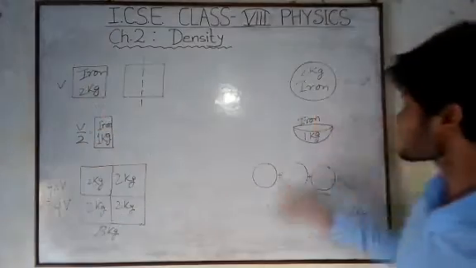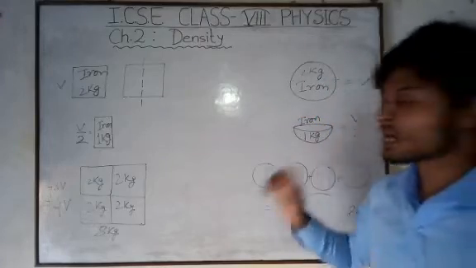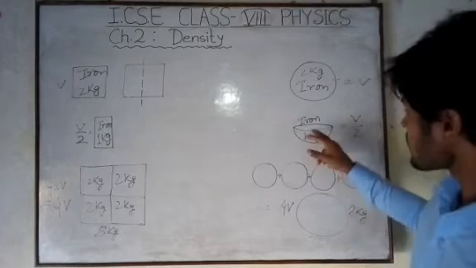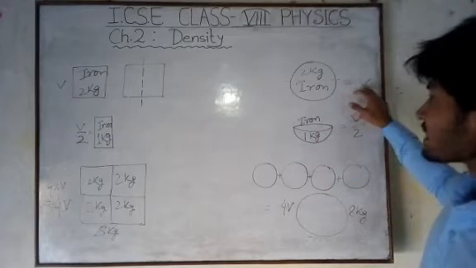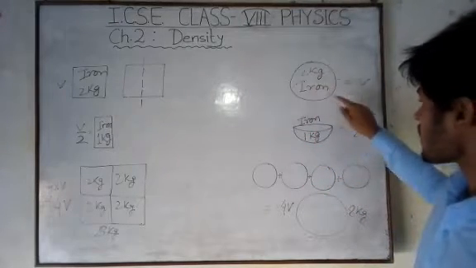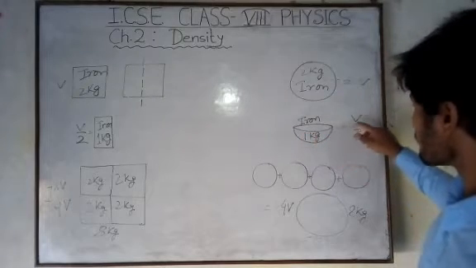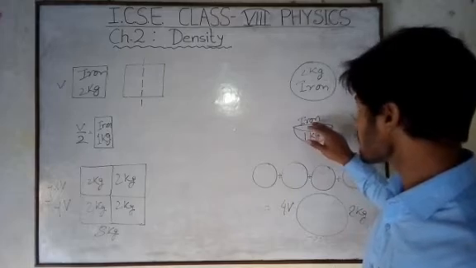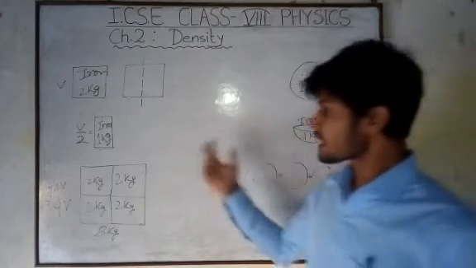If you cut the ball into two equal halves, we get a hemispherical shape of iron. Its volume is also V by 2 and the mass of iron becomes 1 kg.